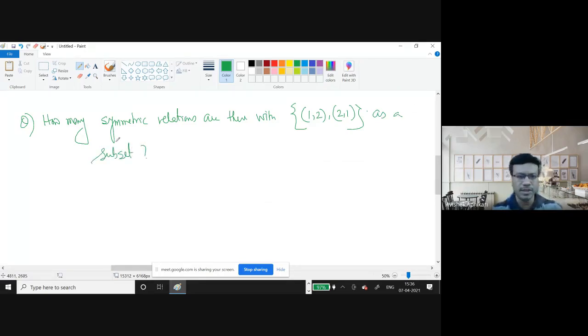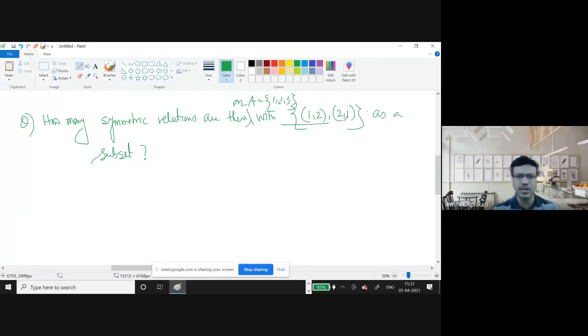That means my question is, how many symmetric relations are there on the same set A equal to {1, 2, 3} with this as a subset? That means whatever be your symmetric relation, these two elements will always be there in all the symmetric relations.